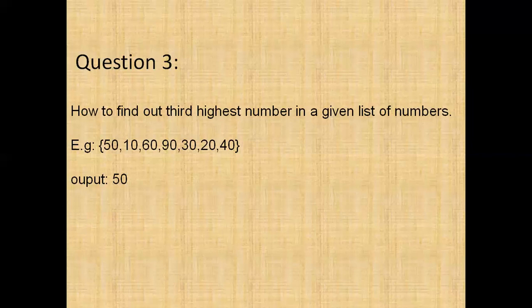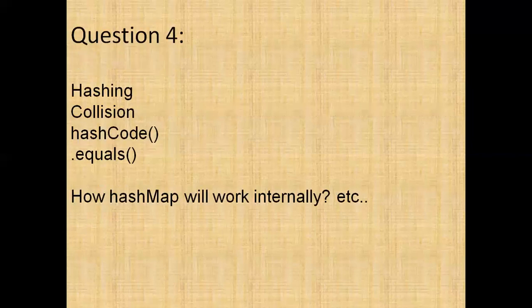Coming to the fourth question, almost 30 to 40 minutes of discussion happened on this. What is hashing in Java and what is collision? What will hashCode do? What will equals do? How does HashMap work internally? If a collision occurs, how will records be inserted? How do we retrieve the data if a collision happens, and what are the solutions to avoid collisions?